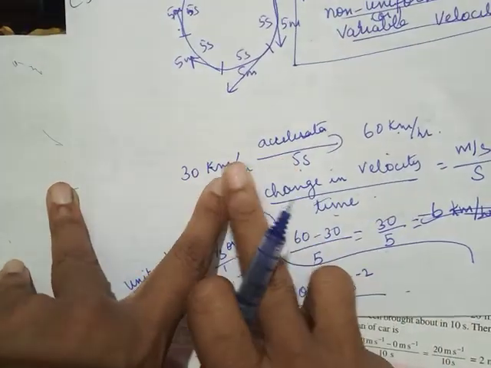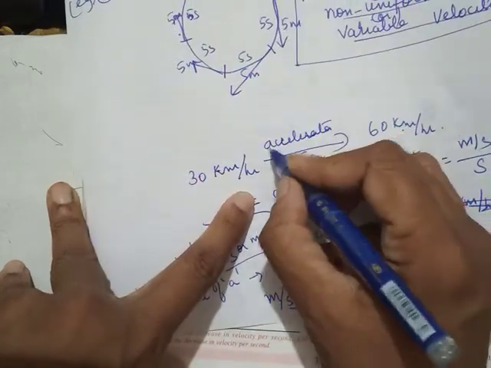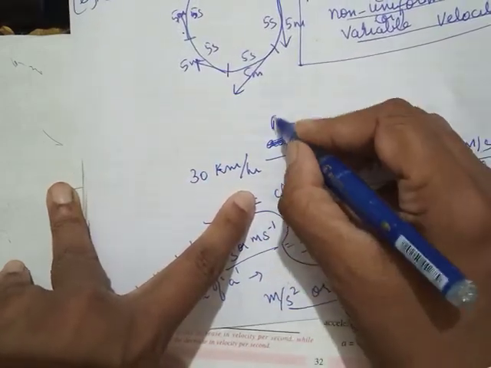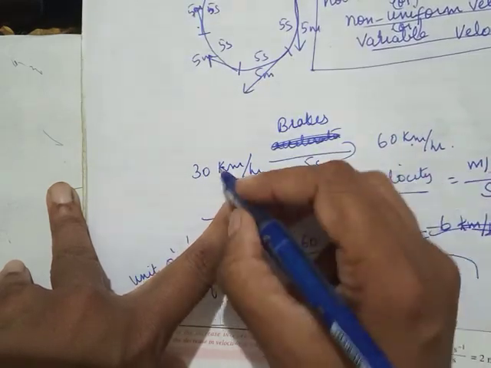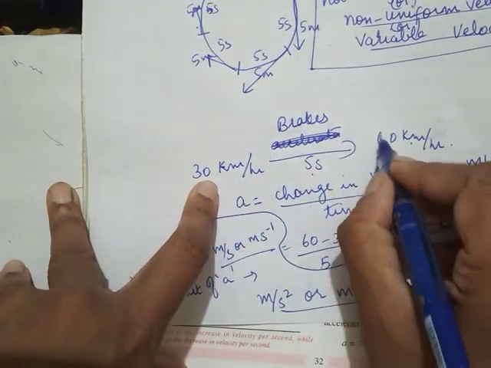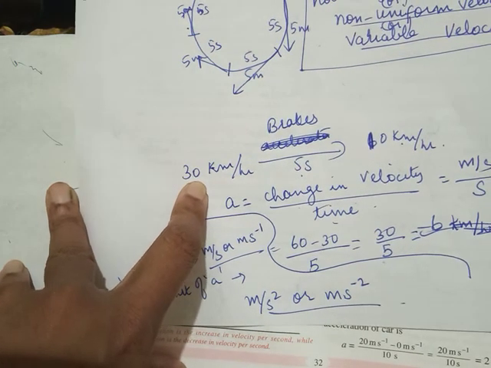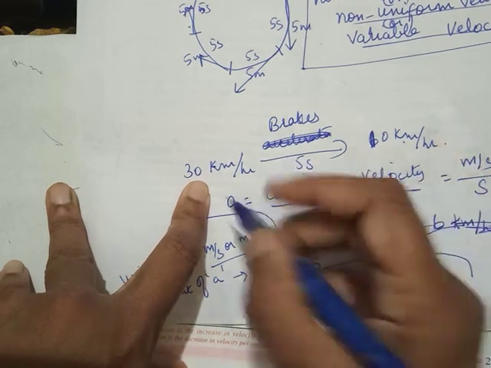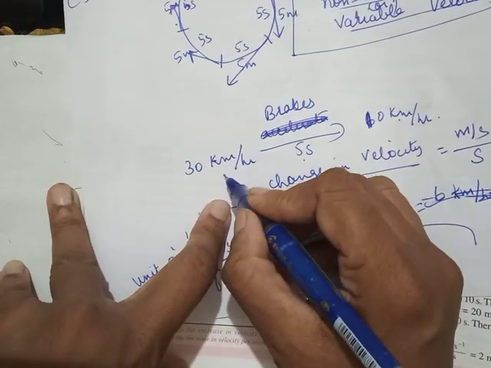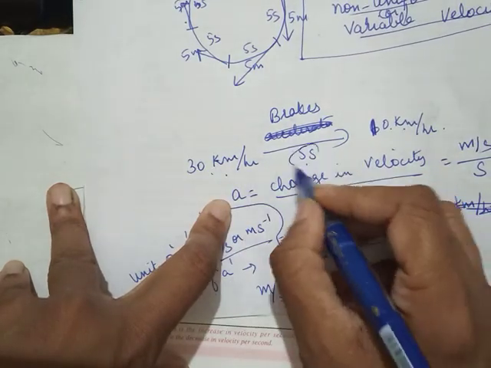So when your father pressed the accelerator, speed changed from 30 to 60. Now, instead of pressing the accelerator, suppose we press the brakes. The speed would have changed from 30 km per hour to 10 km per hour, or it would have even come to 0 speed, 0 km per hour, come to rest. So, in this case, speed decreased during a particular interval.